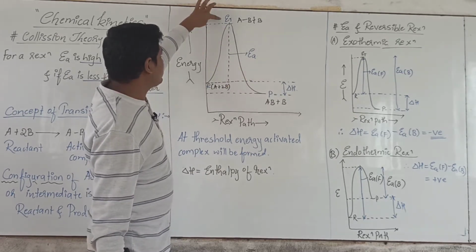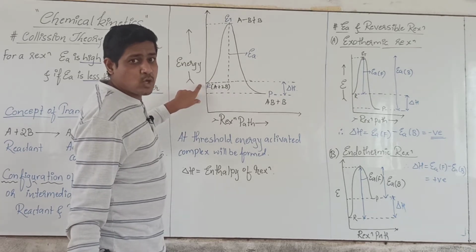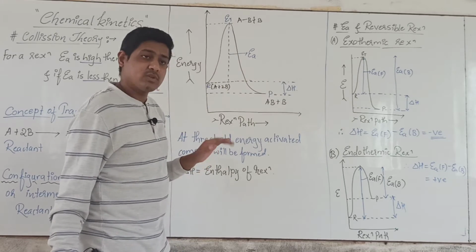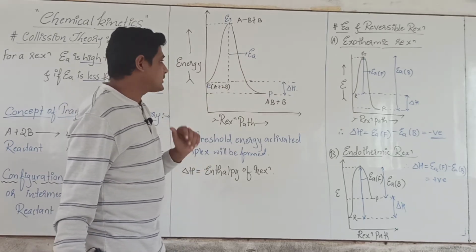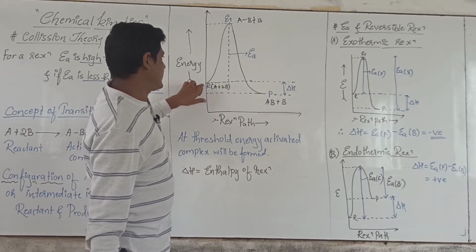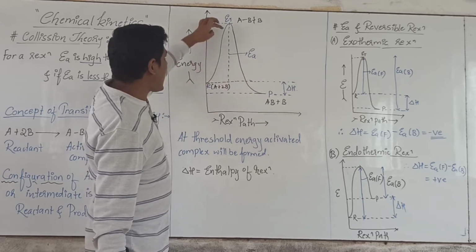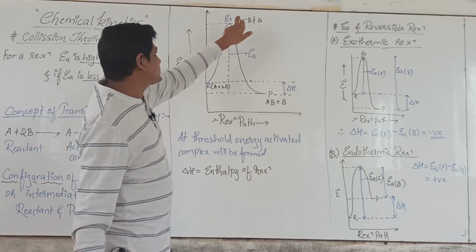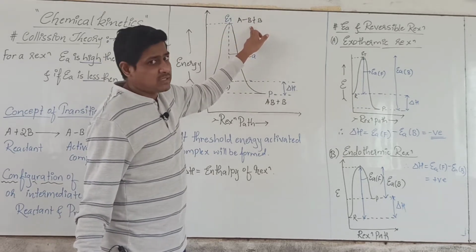So the difference between the threshold energy and the average energy of the reactant molecules is called the activation energy. Here we can clearly see the difference between activation energy and threshold energy. Once we supply the activation energy, the reactant molecules reach the threshold energy, and at the threshold energy they form the activated complex, or reaction intermediate.